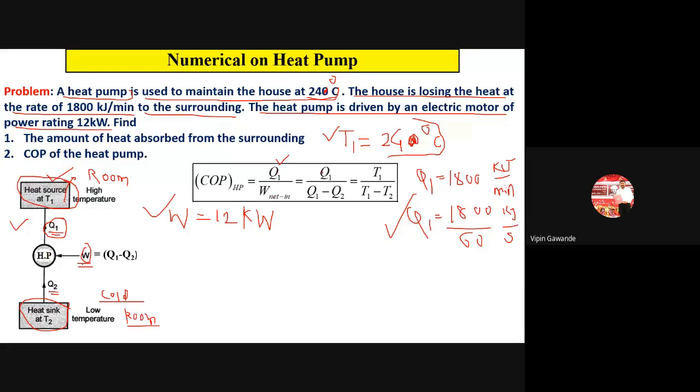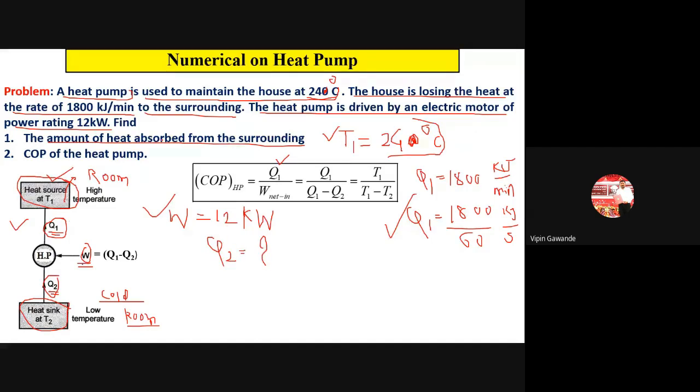W is always Q1 minus Q2. Replace Q1 by T1, and replace Q1 minus Q2 by T1 minus T2. Now see what is asked in the problem: the amount of heat absorbed from the surrounding. Absorbed means the heat which is going inside the heat pump. So we have to find out the value of Q2 here.